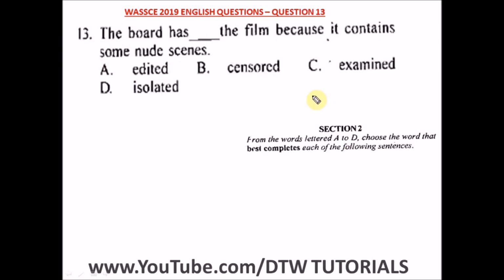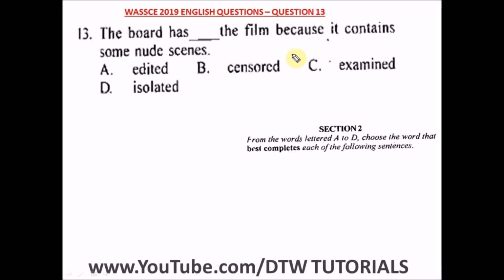Question 13 of the WASSCE 2019 English past question. That's a WAEC English. We're still looking at section 2, the word that best completes each of the following sentences. Question 13 says the board has dashed the film because it contains some nude scenes.